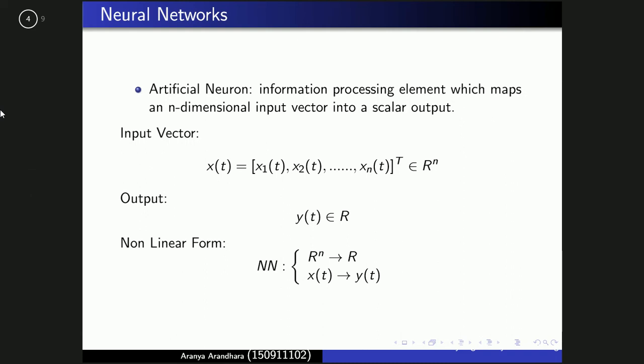So for neural networks, an artificial neuron is an information processing element which maps an n-dimensional input vector to a scalar output. We can see here that the input vector is x_t, an n-dimensional vector in R to the power n. The output is y_t, which is a scalar value. Mathematically, the neuron's learning ability can be put into a non-linear form, which maps R^n to R, and x_t to y_t.